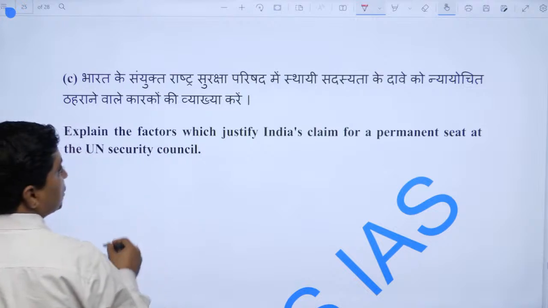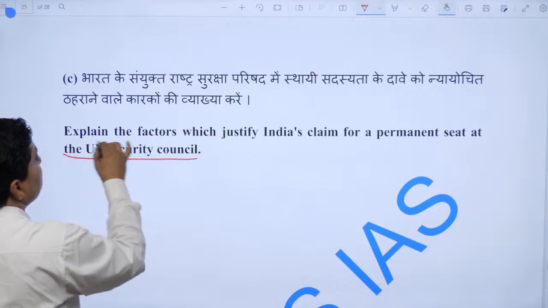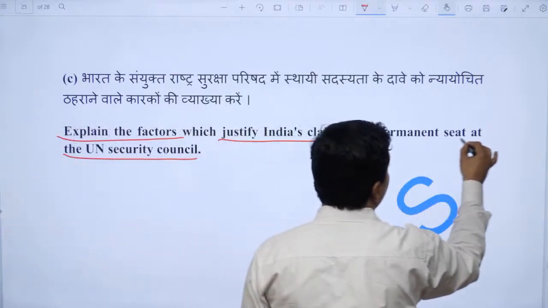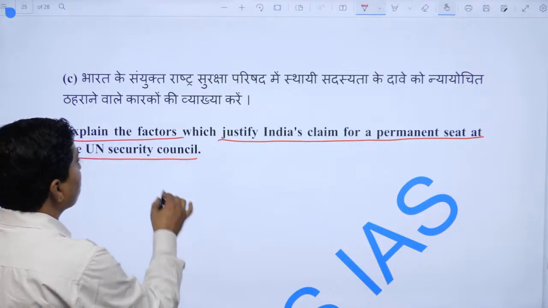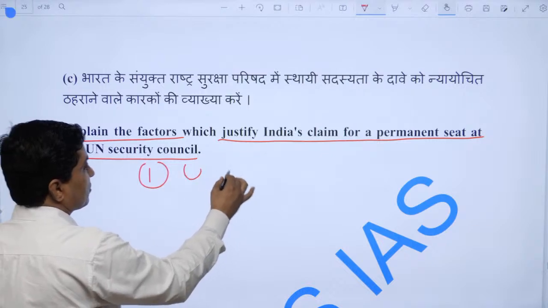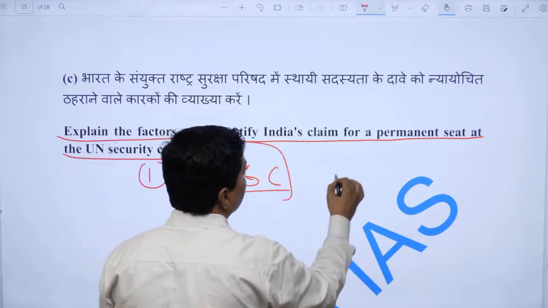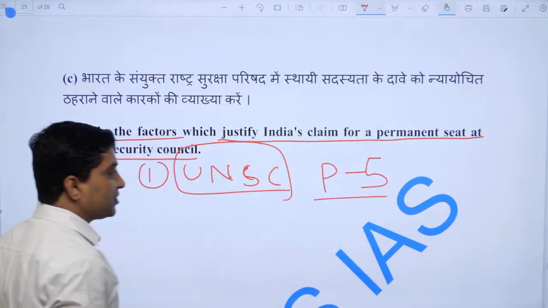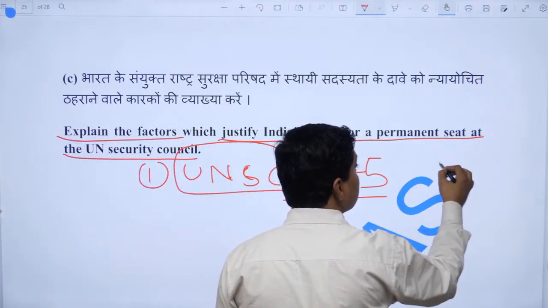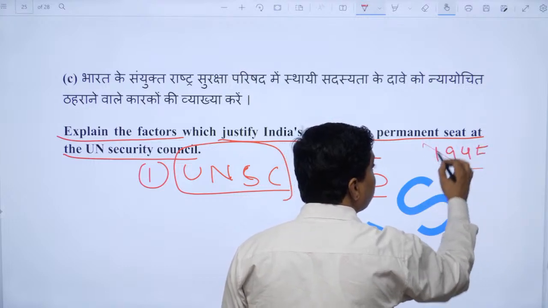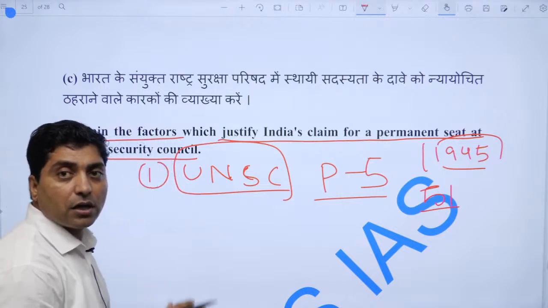Explain the factors which justify India's claim for a permanent seat at the UN Security Council. Now, one should start with the United Nations Security Council, UNSC. The P5 are the permanent members. They have been members since 1945, when only 51 countries signed the United Nations convention.